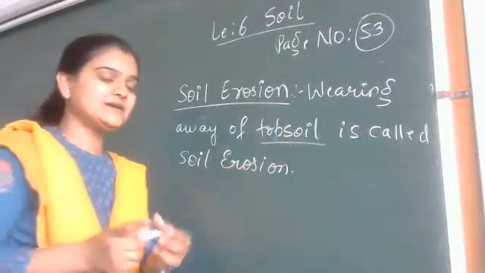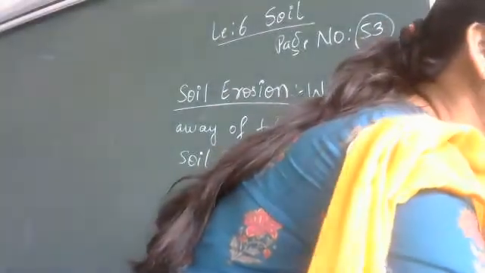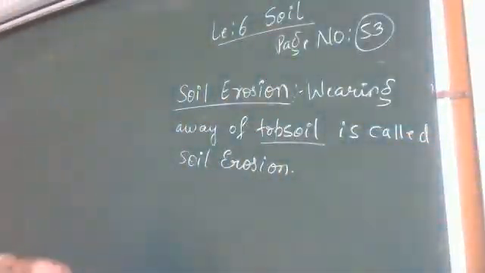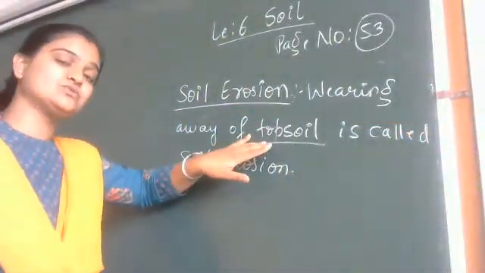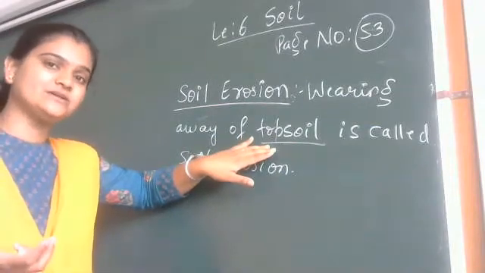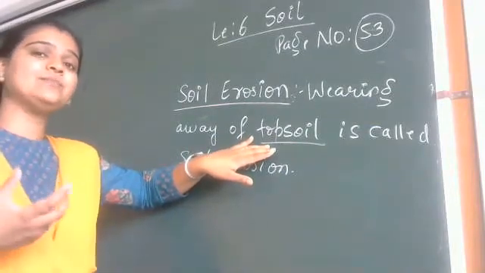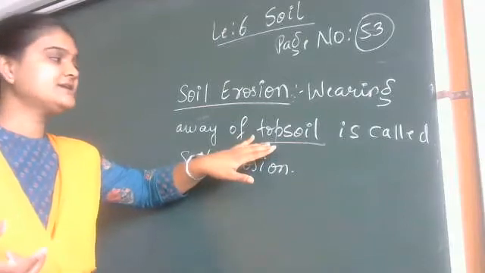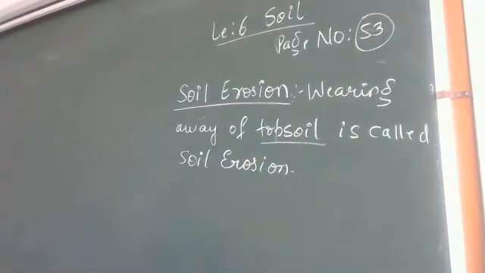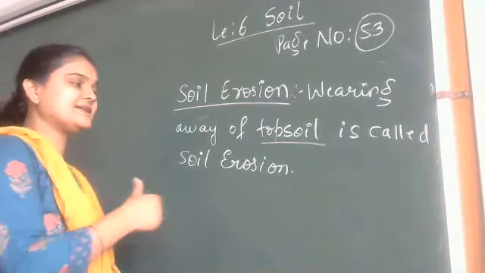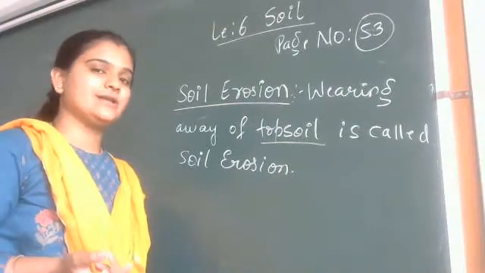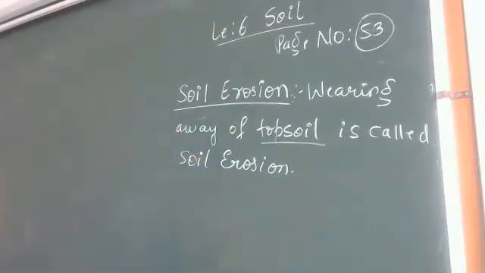It is a very important term, since the upper layer, that is the first layer of the soil, is topsoil, and topsoil is very important as it contains humus and also supplies what? Nutrients. It has very high nutrient value and also lots of humus, and humus adds fertility to the soil. So this is the definition of soil erosion. Wearing away of topsoil is called soil erosion.